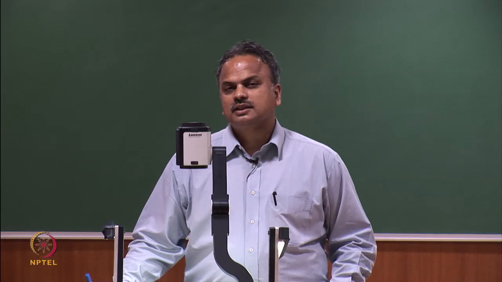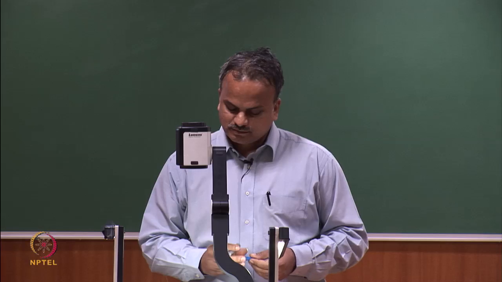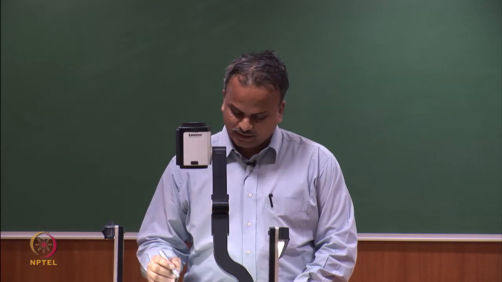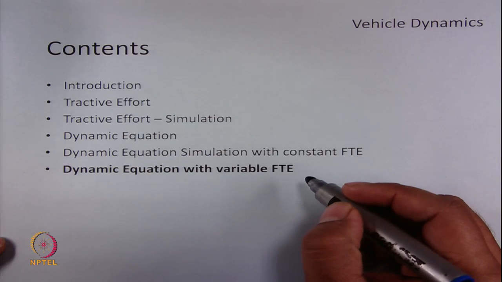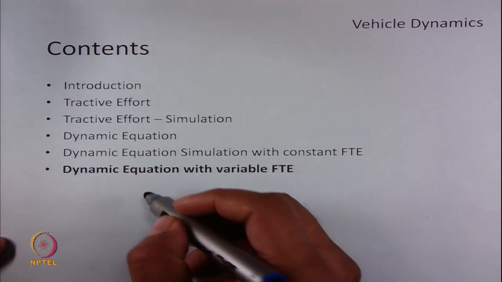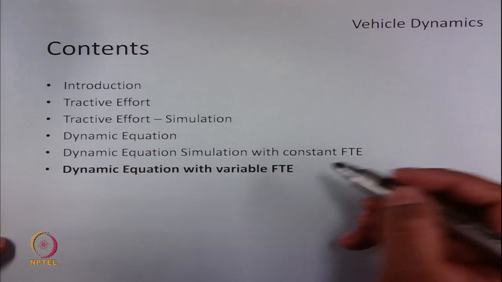So let us continue the discussion on the topic of vehicle dynamics. Today we will discuss the next topic, which is deriving of different dynamic equations with variable FTE.